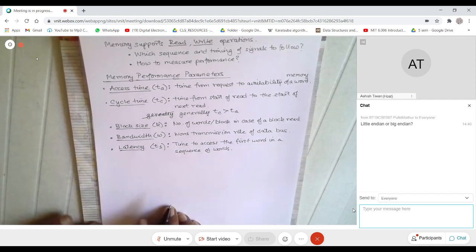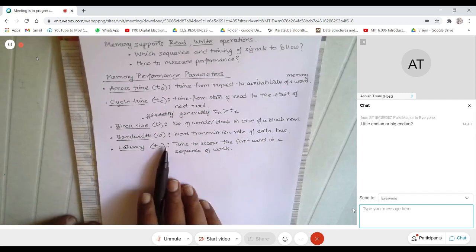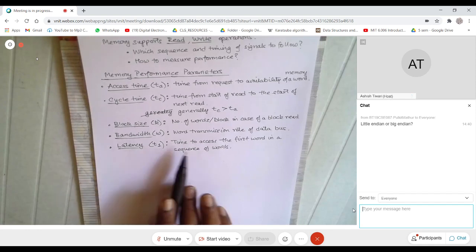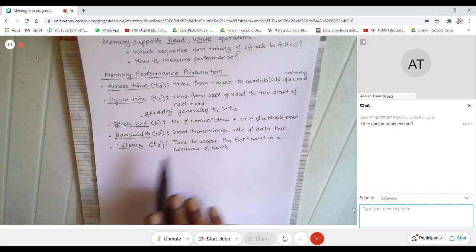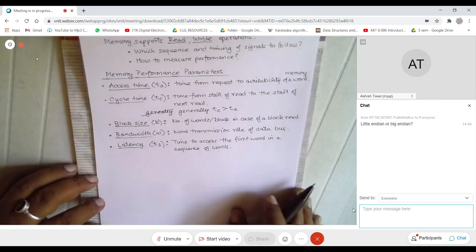Suppose you go to memory to access 5 words or 10 words. Getting the first word takes a lot of time, but the other words come fairly quickly, right? So from the time you put a request to the time you get the first word in a sequence of words, that is called the access latency.